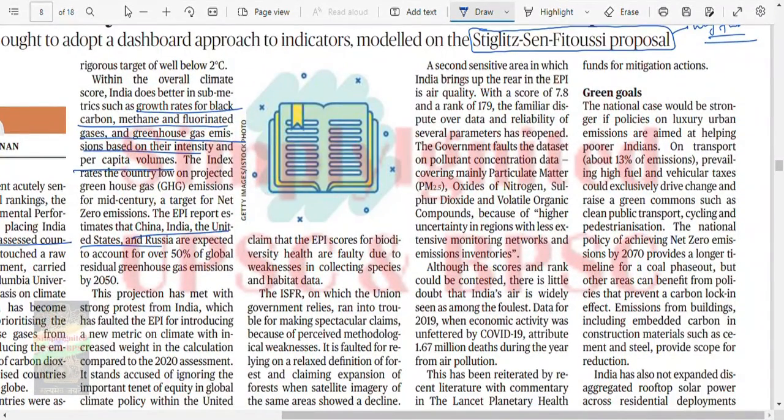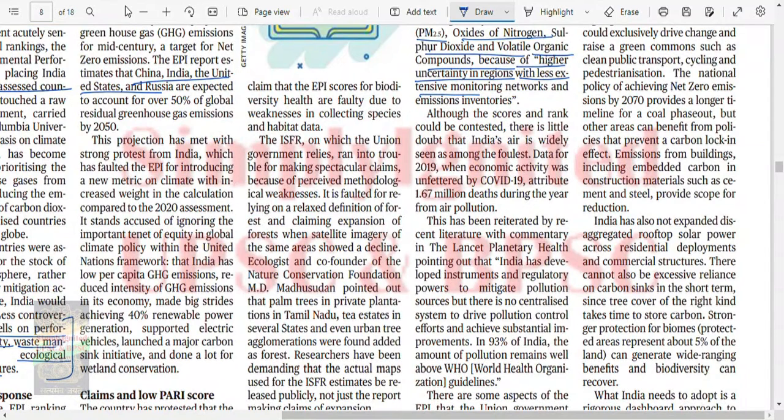Okay. A second sensitive area in which India brings up the rear in EPI is air quality. With a score of 7.8 and a rank of 179, the familiar dispute over data and reliability of several parameters has reopened. The government faults the data set on pollution concentration, covering mainly PM 2.5, oxides of nitrogen, sulfur dioxide, and volatile organic compounds, because of higher uncertainty in regions with less sensitive monitoring networks and emission inventories. Although the scores and rank will be contested, there is little doubt that India's air is widely seen as